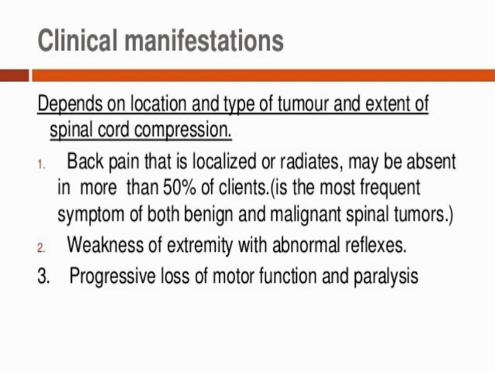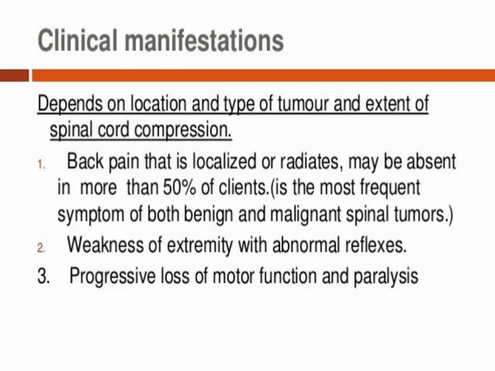Now the third thing is progressive loss of motor function and paralysis. It is also a very important symptom related to spinal tumor. And why does it happen, students? Because of improper circulation of the nerves in the lower part of the body, due to alteration of the central nerve, because our central nerve plays a very important and major role in circulating signals by receiving the nervous system.